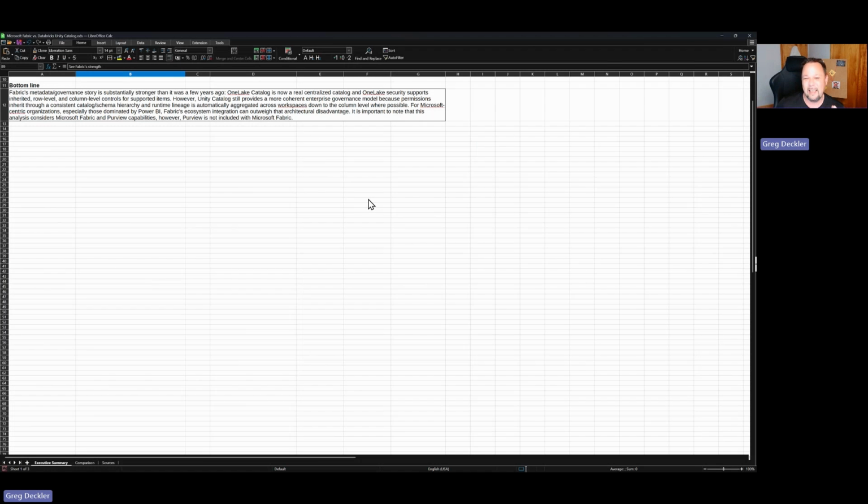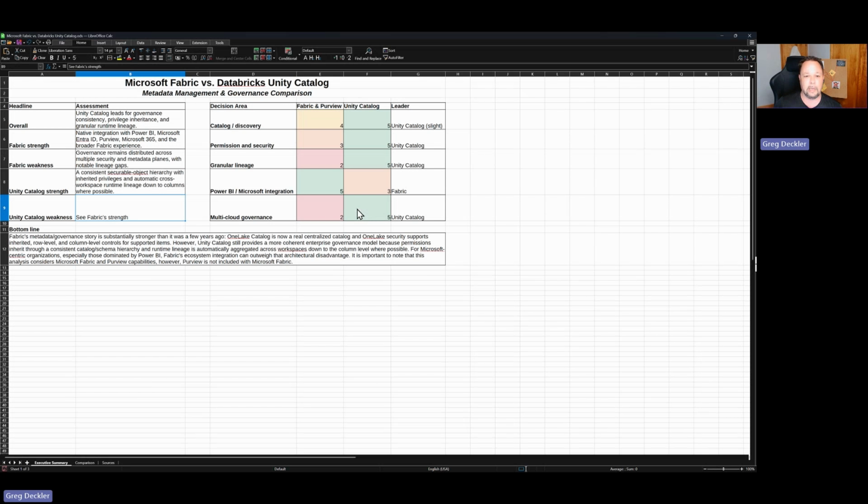All right, so I didn't want all the Microsoft fanboys putting their comments in there like, oh, Greg, this analysis sucks. It's so bad. You didn't include Purview and you're just purposely trying to make Fabric look bad, blah, blah, blah, and complain, right? So, to head those folks off at the pass, I just said, I'll include Purview. And guess what? Fabric still sucks compared to Unity Catalog. Sorry, but there it is.